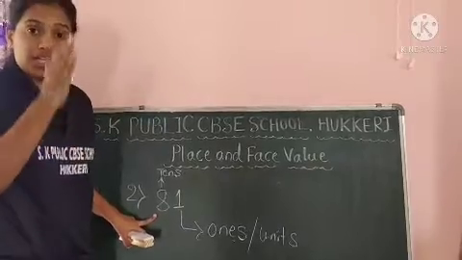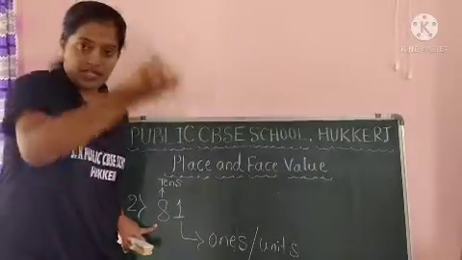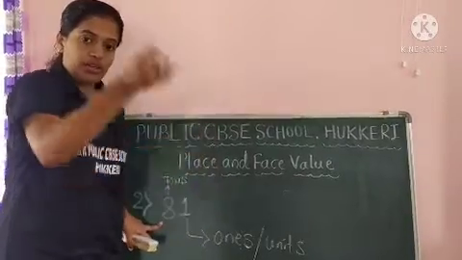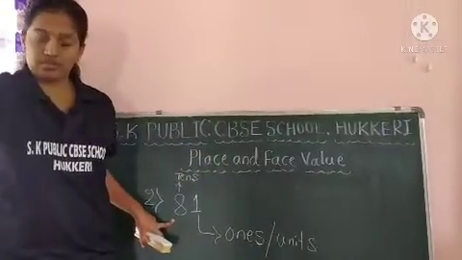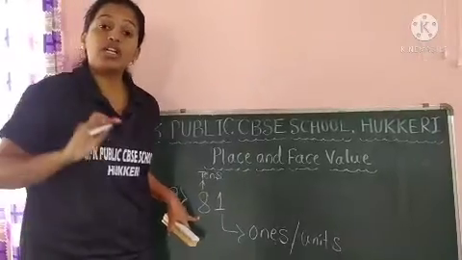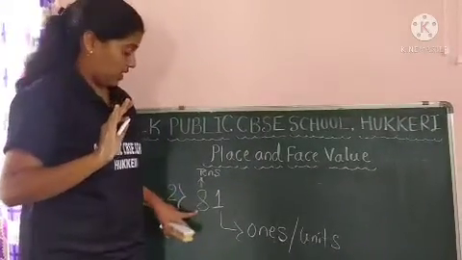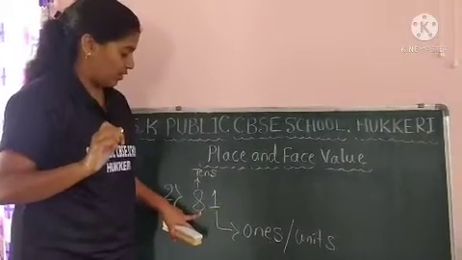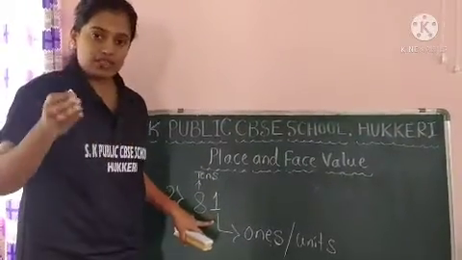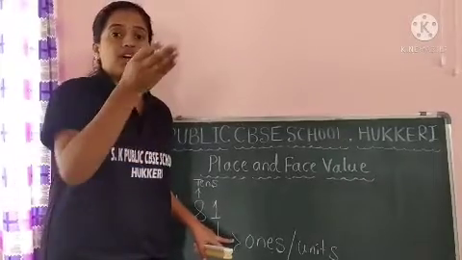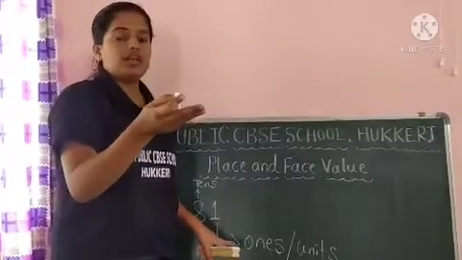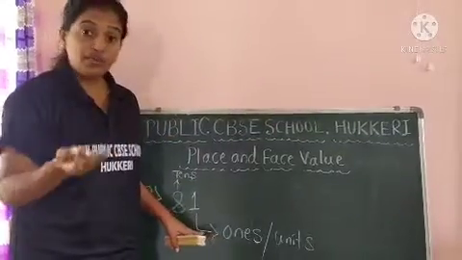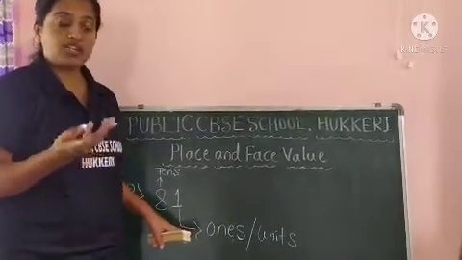8 tens are there. 8 groups of 10. In this, first group, 1 group, 2 groups, 3 groups, 4, 5, like this. Sorry, 8 groups are there. Okay. So 8 groups of 10. You can assume those groups are nothing but your favorite chocolates, or else your favorite fruits, or else chapati, roti.